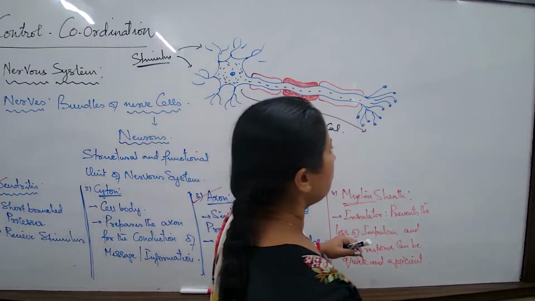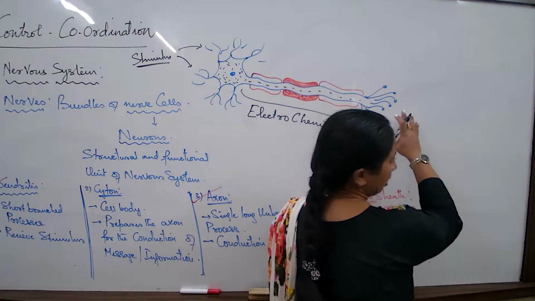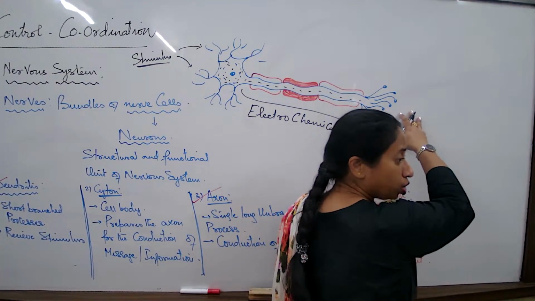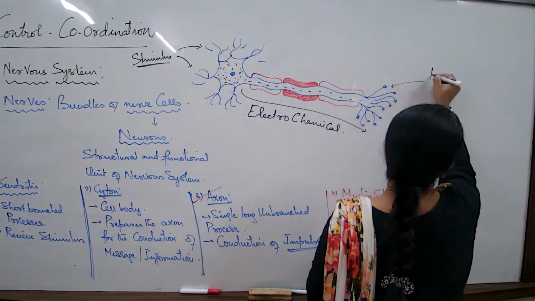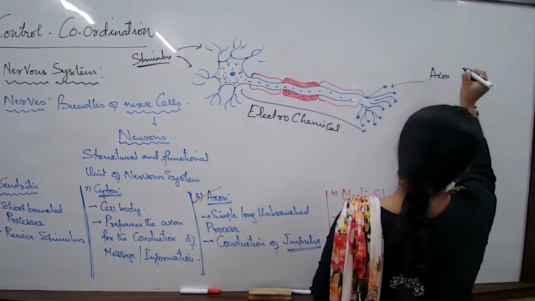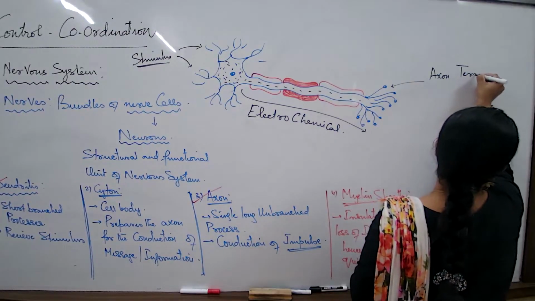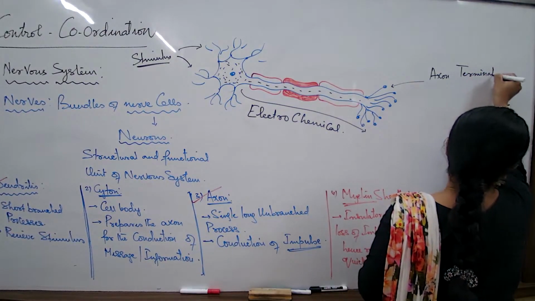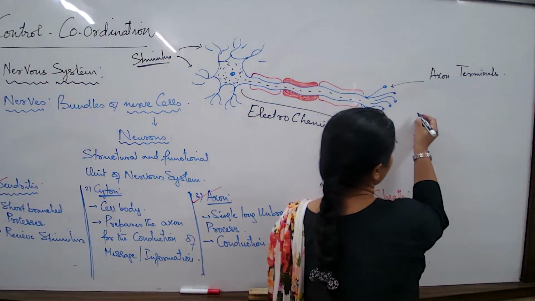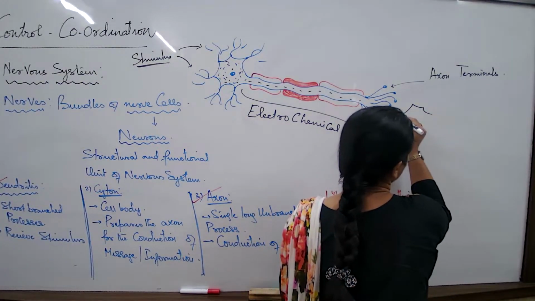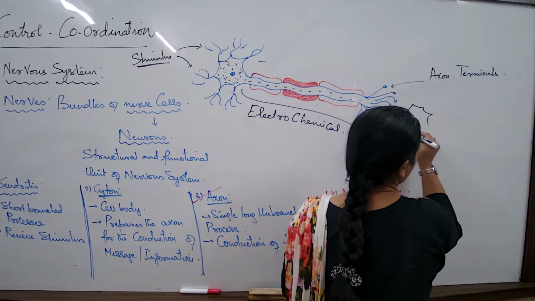in nature. But before that, let us also understand what is supposed to be at the end of the axon. What is this particular region known as? This can be termed as the axon terminals or the terminal branches. If these are the axon terminals, then what is there after the axon terminals? After the axon terminals, there is another neuron.